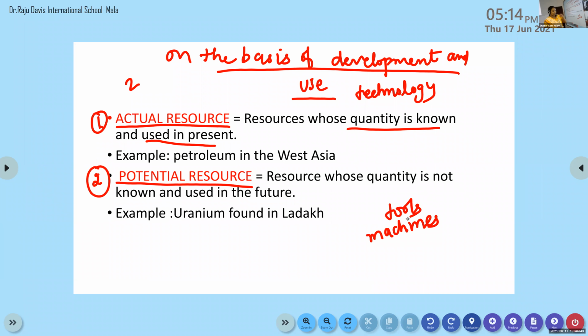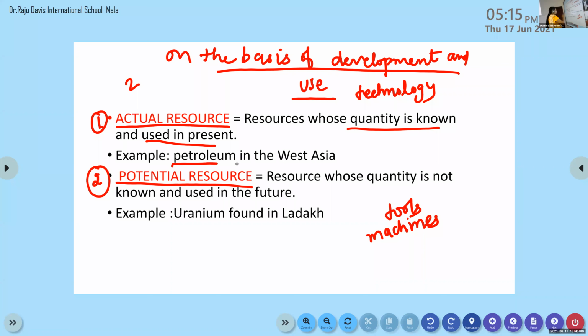Everything is known as technology. So we have the technology to extract these minerals. Understand? Once again, actual resources are the resources whose quantity is known. Because we know how much quantity or where it is present, everything we know. And those resources are being used in the present. So now we are using those resources.